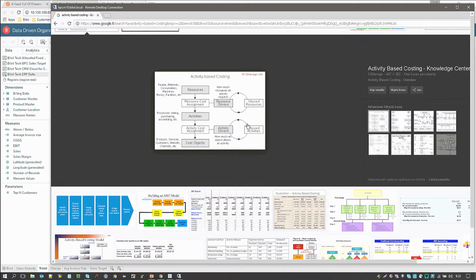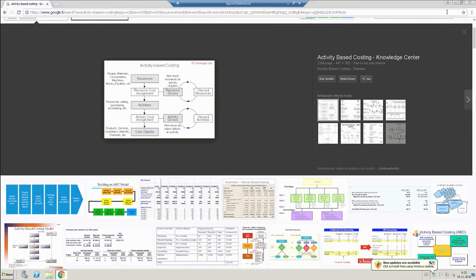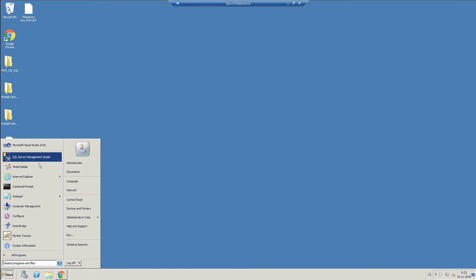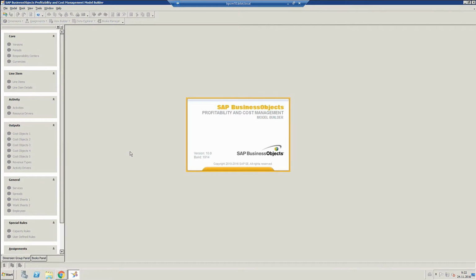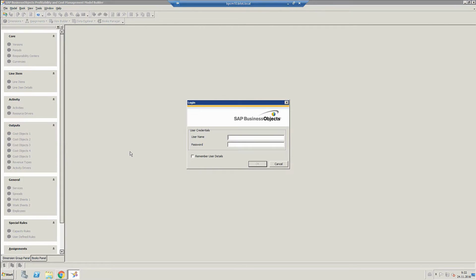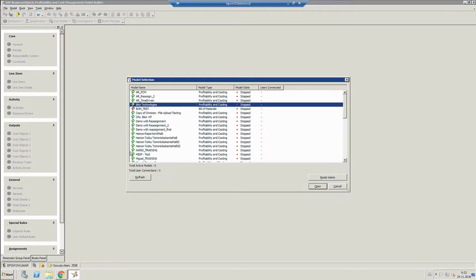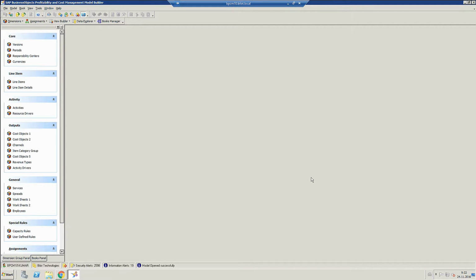PCM, by the way, for those of you who don't know, is our activity-based costing system where we take our costs, which are also known as resources, and assign them to our activities and then further distribute them to our cost objects, which in this case are our customers. Okay, and our company is Bilot Technologies, so I will log on to that one.